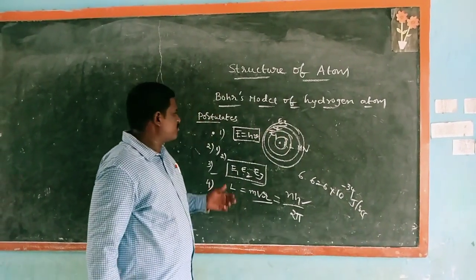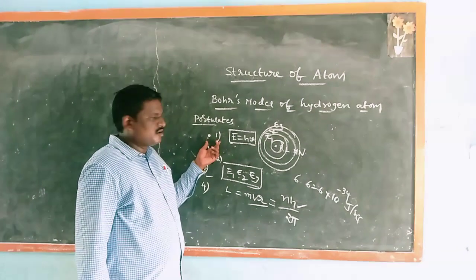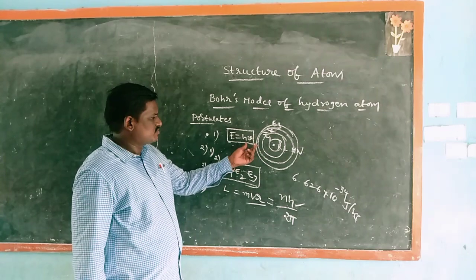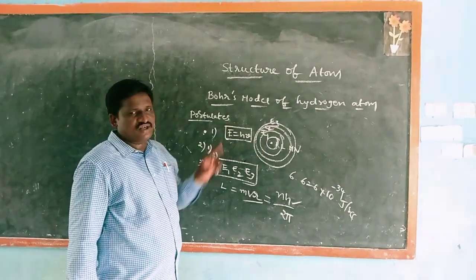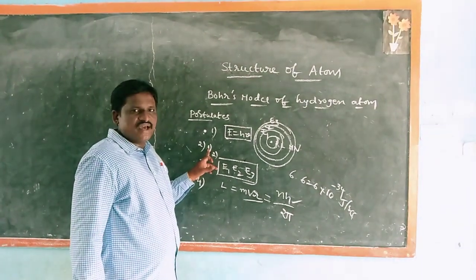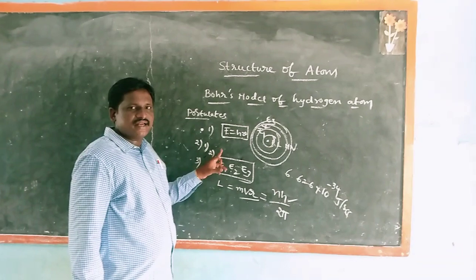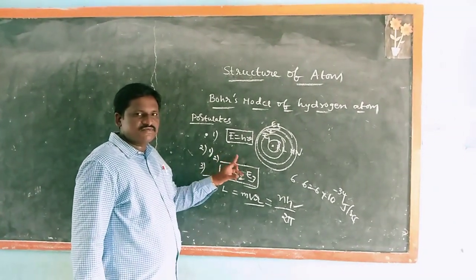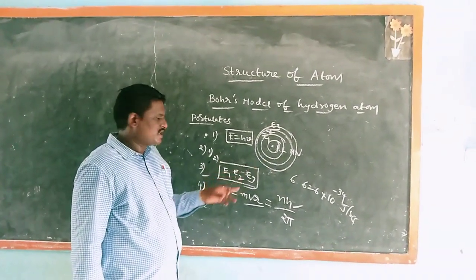Once again, I repeat the postulates. First one, electrons in an atom occupy stationary states of fixed energy at different distances from the nucleus. Second one, when an electron jumps from a lower energy state to a higher energy state, it absorbs energy. When an electron jumps from a higher energy state to a lower energy state, it emits energy.